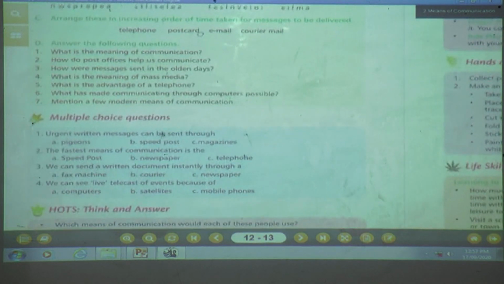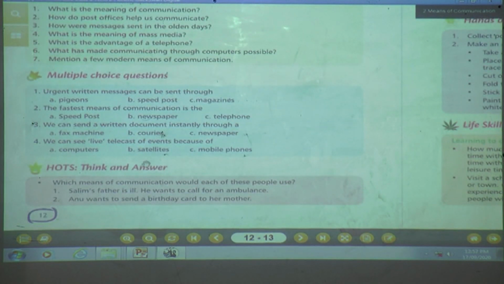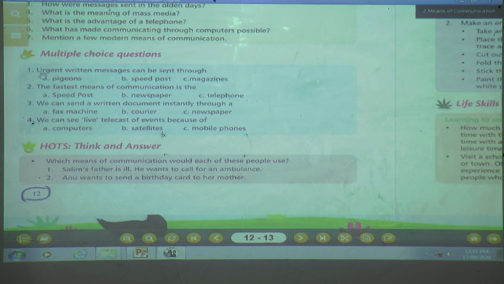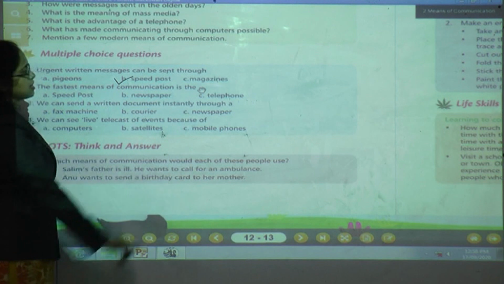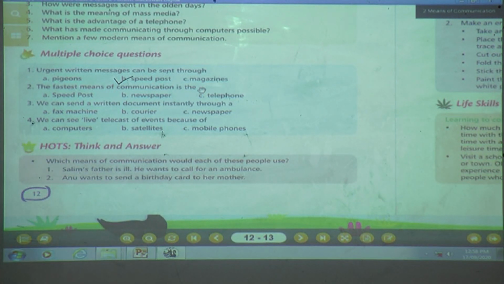That is a multiple choice question. Now tell me, what is this? Urgent written messages can be sent through pigeon, speed post or magazine. Yes, children, what will be the answer? If we want to send an urgent message, what will we do? We will send by pigeon? No. We will send by speed post. Yes. What is the correct answer? Speed post. Done, children? Next question.